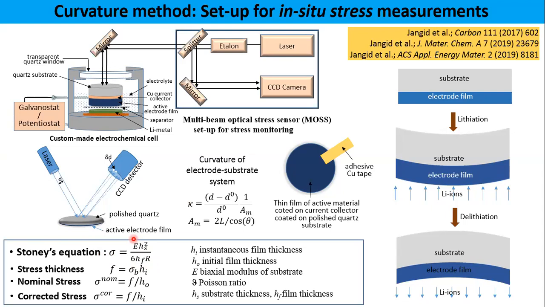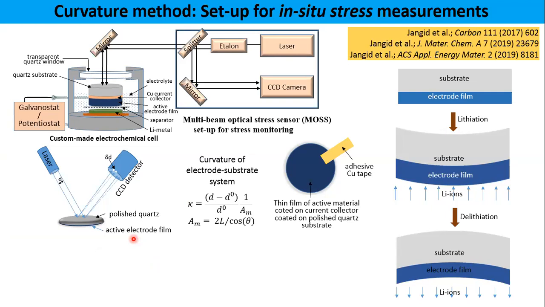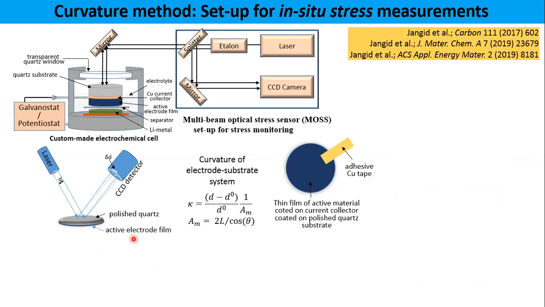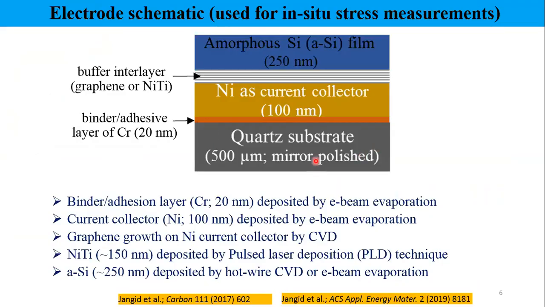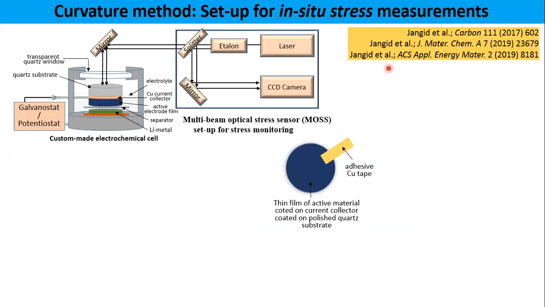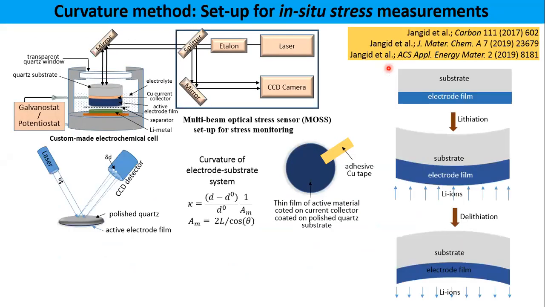For the measurement purpose, we measure the stress during each deposition step. You measure the stress in the bare quartz substrate. Then you deposit the current collector and again measure the stress. Then you deposit interlayers and measure the stress. And when you have deposited the active film, you again measure the stress. In this way, you get the stress at each growth step.